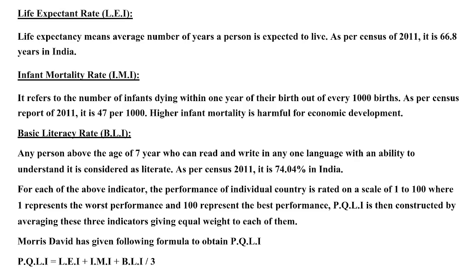For each of the above indicators, the performance of an individual country is rated on a scale of 1 to 100, where 1 represents the worst performance and 100 represents the best performance. PQLI is then constructed by averaging these three indicators, giving equal weight to each of them. Morris David has given the following formula to obtain PQLI. PQLI is equal to LA plus IMI plus BLI divided by 3.